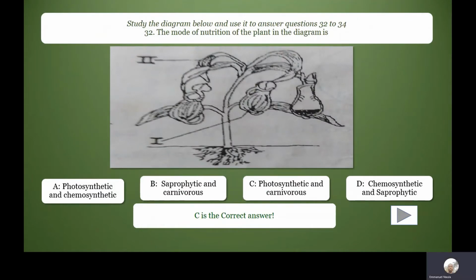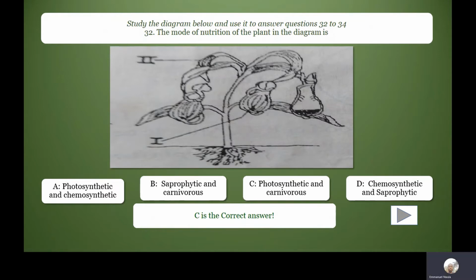Study the diagram below and use it to answer questions 32 to 34. The mode of nutrition of the plant in the diagram is C. This is a pitcher plant. Pitcher plants are carnivorous. They are carnivorous plants.